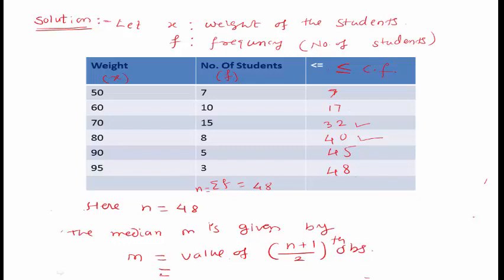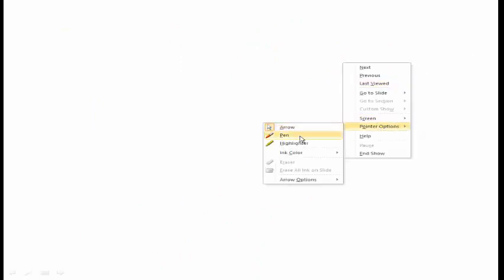What is the value of n? It is the (48 plus 1) divided by 2th observation. So M is equal to the value of the (48 plus 1, that is 49) divided by 2th observation. 49 divided by 2 means what?